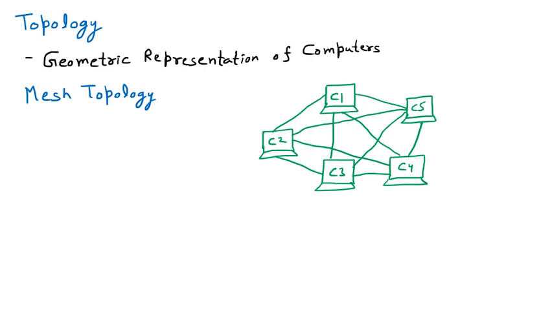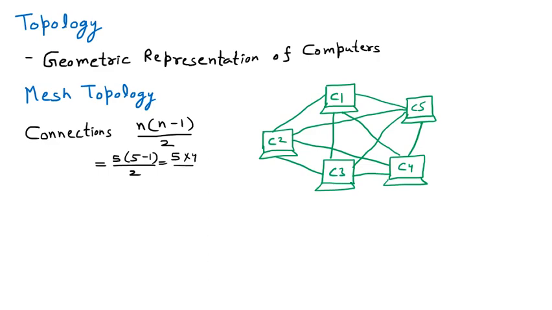Now there are different numbers of connections. If I say the number of connections, there is a formula. The connections which are possible inside a mesh topology are n into n minus 1 by 2, where n stands for the number of nodes or computers. Let us suppose we have 5 computers. So that will be equal to 5 into 5 minus 1 by 2, which is equal to 5 into 4 by 2, and that is equal to 10.